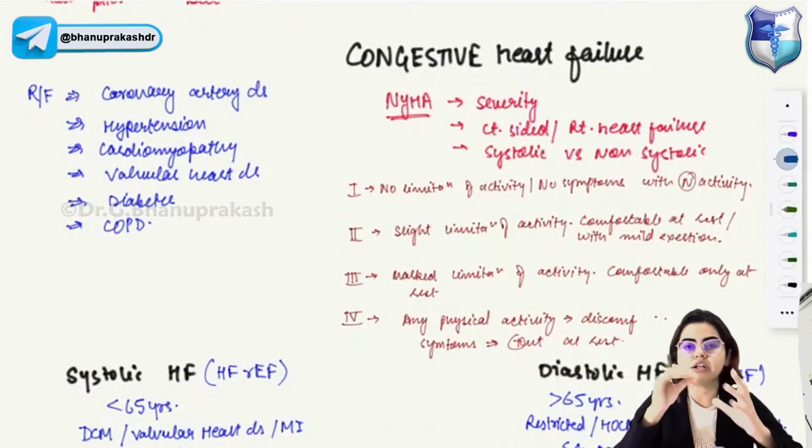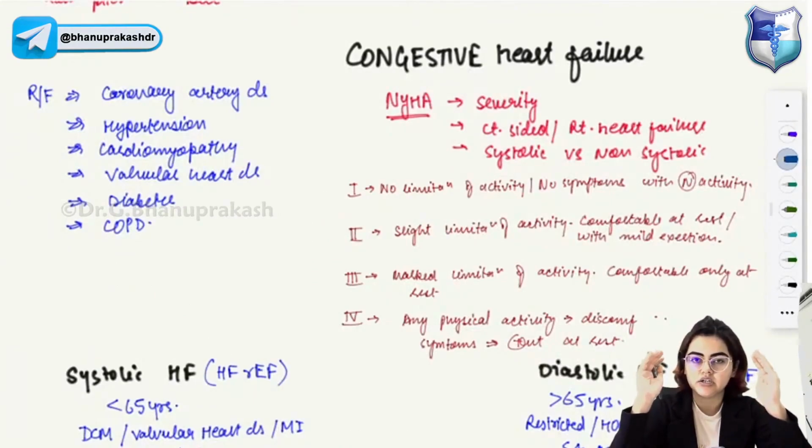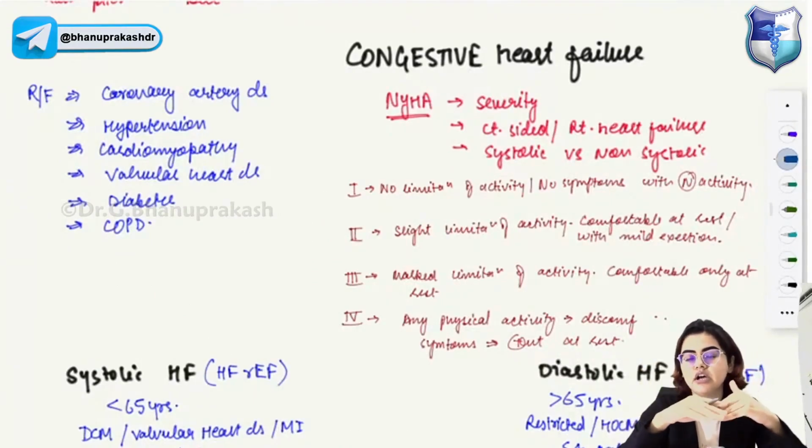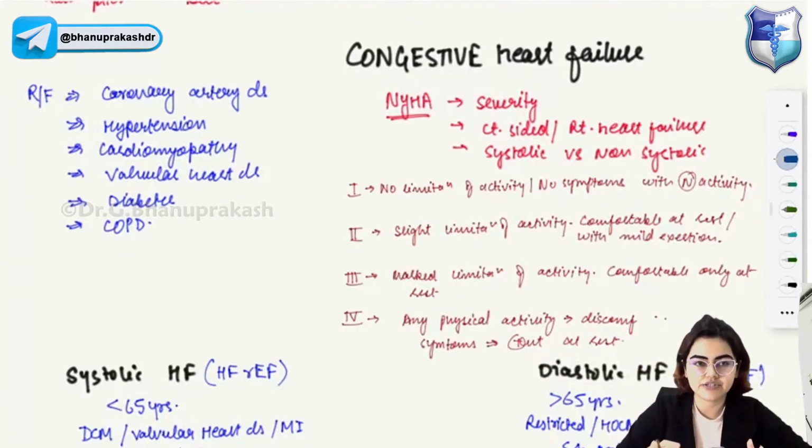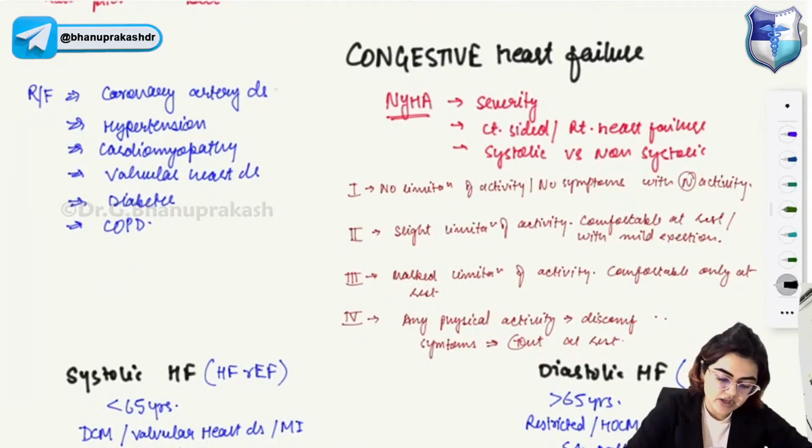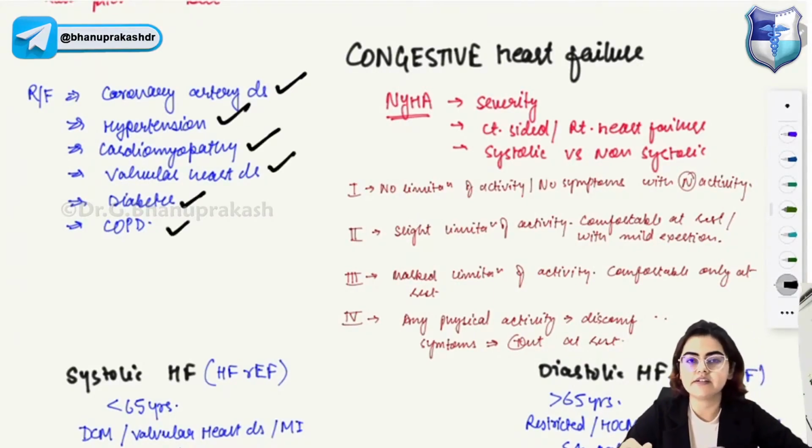Okay, when the heart is not able to pump the blood, the failure of the heart to pump the blood will result in congestive heart failure. So what are the risk factors for congestive heart failure? It is coronary artery disease, hypertension, cardiomyopathy, valvular heart disease, diabetes, and COPD. These are the risk factors.